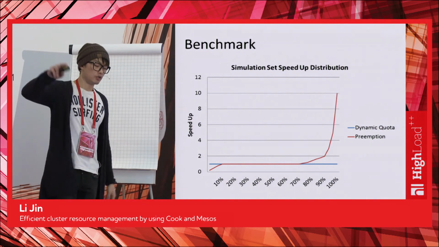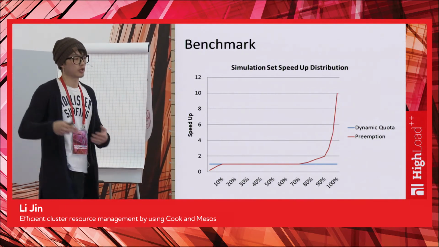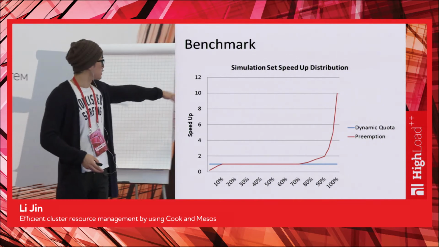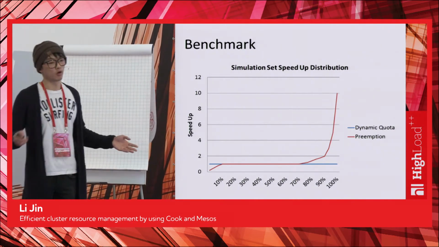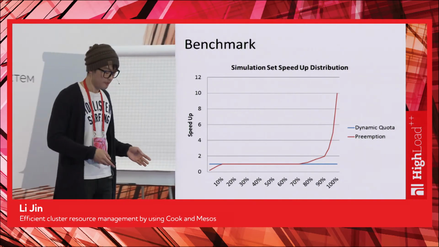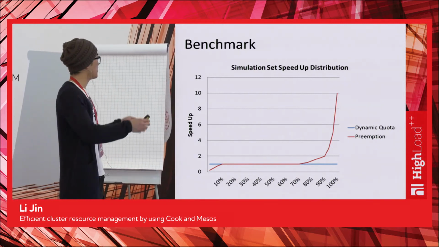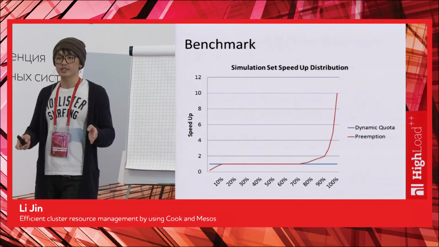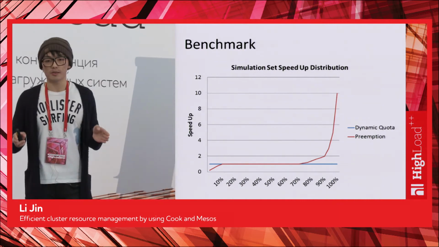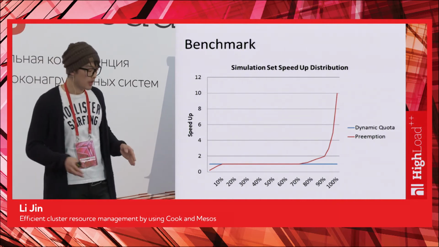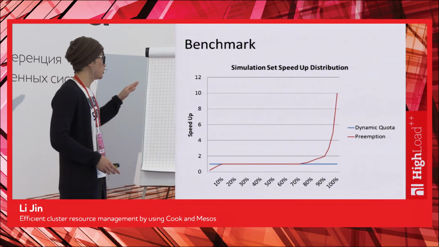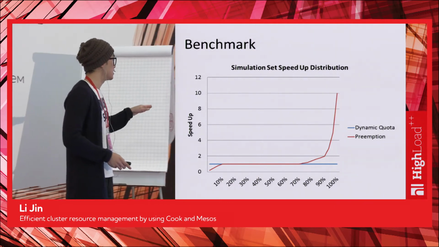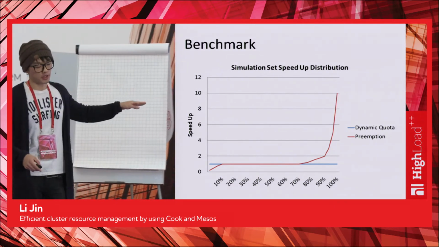The higher value means faster in the preemption case, and the lower value here means slower in the preemption case, just in case. Here, as we can see in the middle, about 60% of the simulation sets are actually identical. They perform exactly the same in these 2 algorithms. And on the left side, about 10% of the simulation sets actually suffer from the preemption case. They run slower.